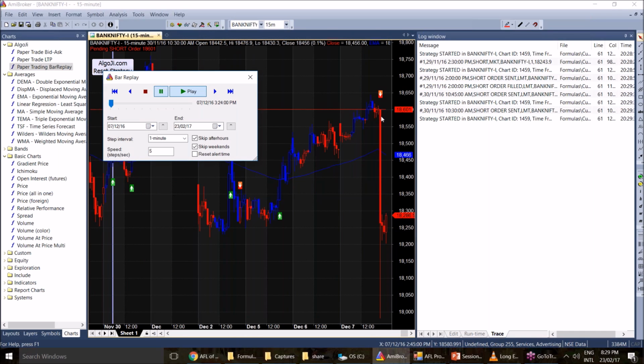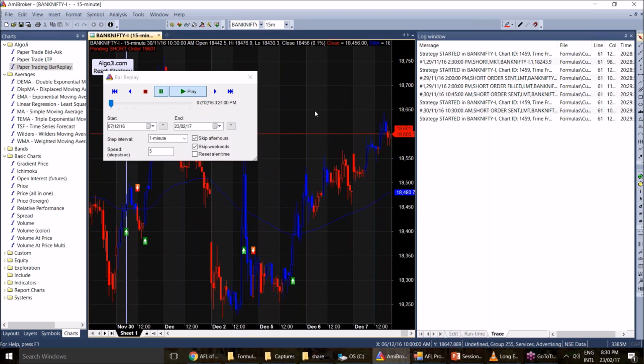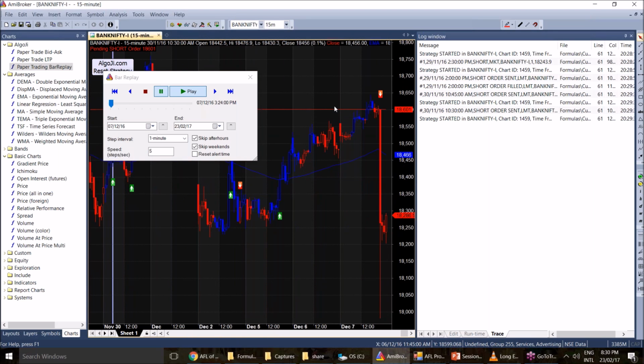But see, the point here was if you could have backtested this strategy, it would have showed you a price of 18601. In backtest, it would have showed you that there are chances of getting filled at 18601. And because you are paper trading it, in a simulated environment, it shows you the hard reality, right? You could have been filled at the bottom.